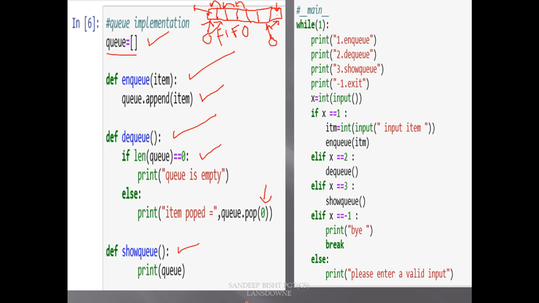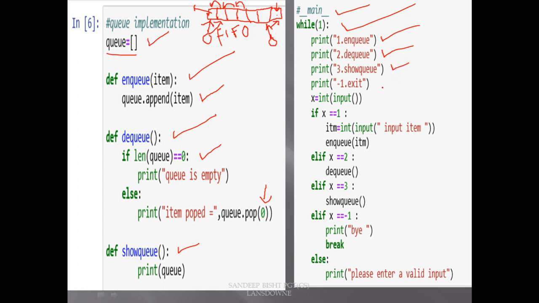You just have to call this pop function in case of DQ and this append function in case of NQ, as simple as that. So again, these are the three functions, and I am calling them from this main. This is an infinite loop. If the user inputs 1, we will call the NQ function. If the user enters 2, we will call DQ, and if 3, then we will call this show queue function.